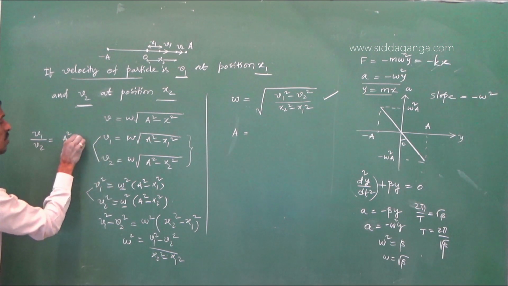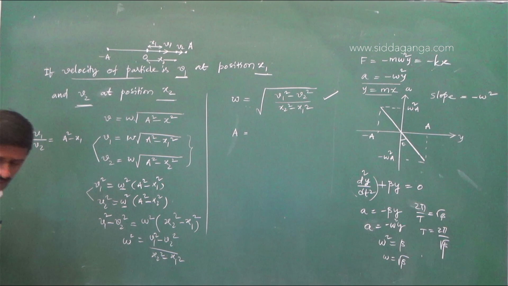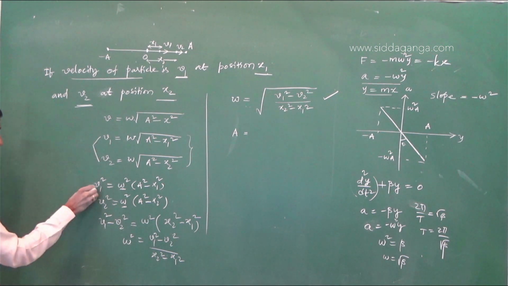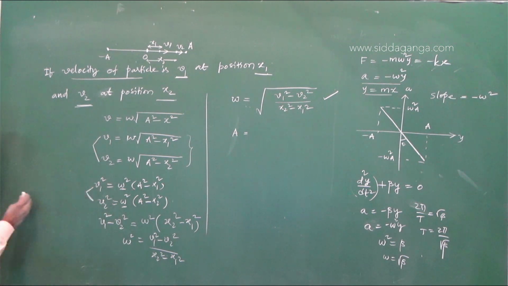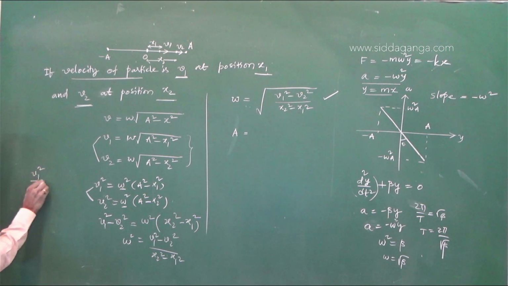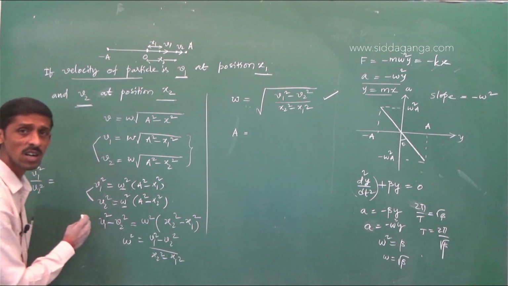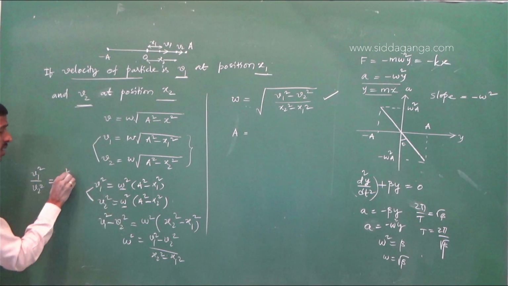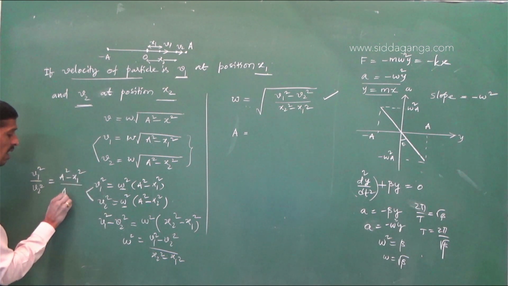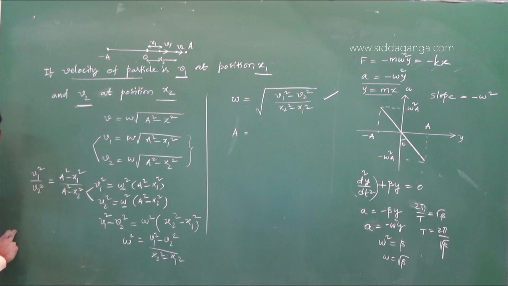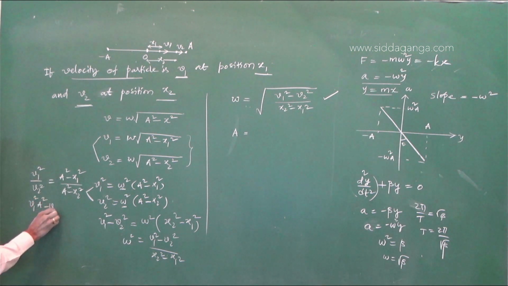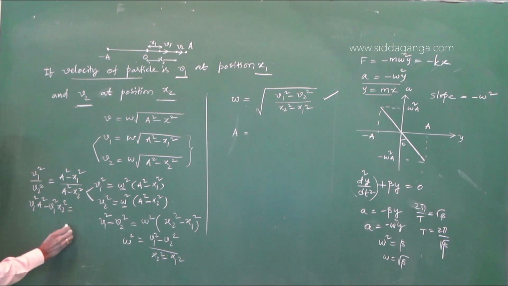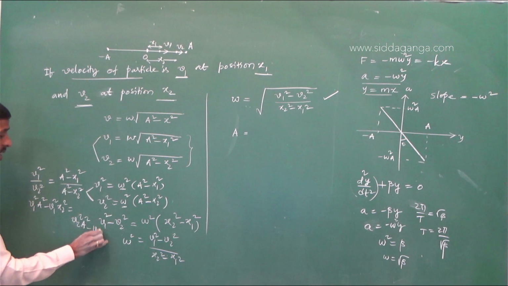So a square minus x1 square, ಇಲ್ಲ ಸ್ಕ್ವೇರಿಂಗ್ ಇಲ್ದ್ರೆ ಸಾರಿ, from these two, use these two equations, take the ratio of the two equations, v1 square by v2 square is equal to omega square cancel ಆಯಿತು. So a square minus x1 square divided by a square minus x2 square. Simplify ಮಾಡಿ v1 square a square minus v1 square x2 square is equal to v2 square a square minus v2 square x1 square.